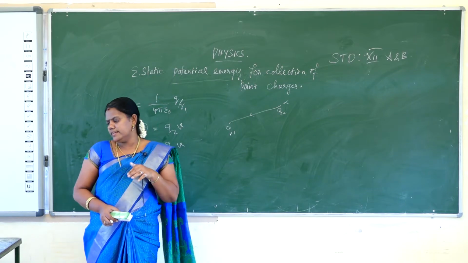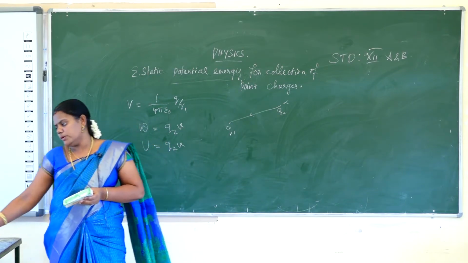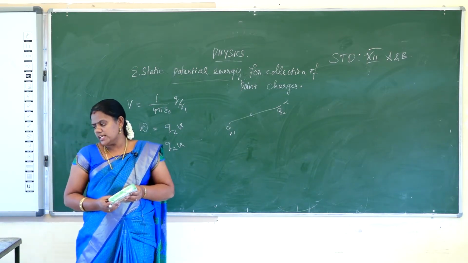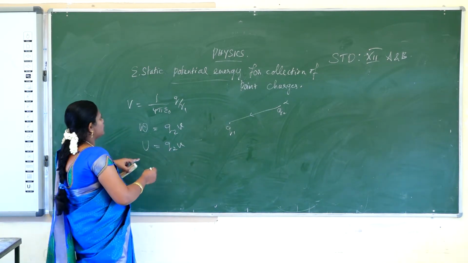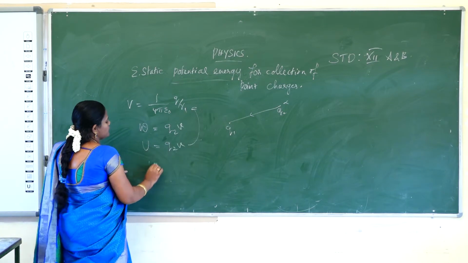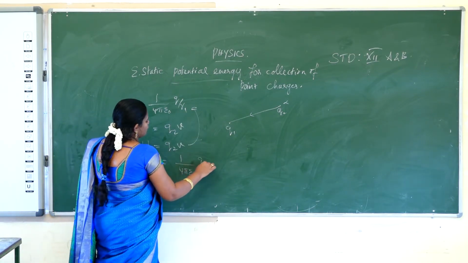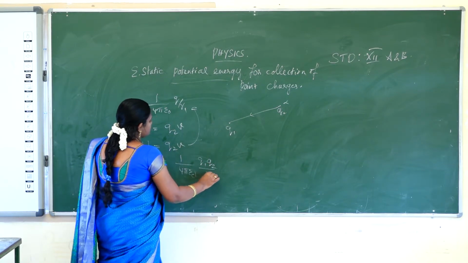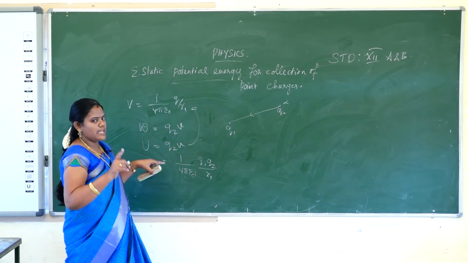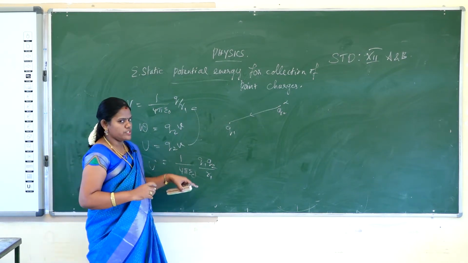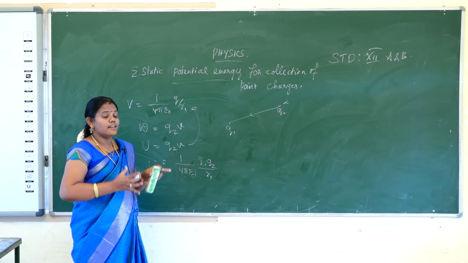Now, we will calculate the electrostatic potential energy for a collection of point charges. So, substitute that V value in this, U is equal to 1 by 4 pi epsilon naught Q1 Q2 by R. This is the second charge being brought to the first charge. We consider the electrostatic potential energy. Now, we will calculate for the collection of point charges.